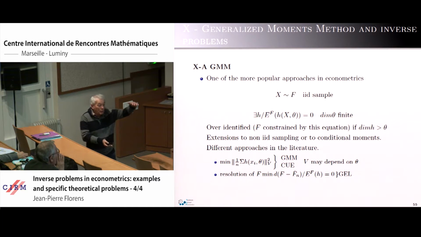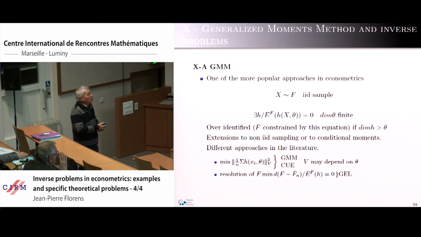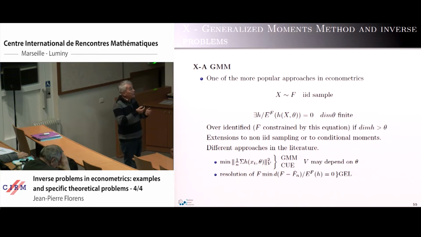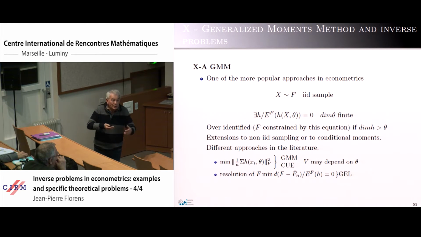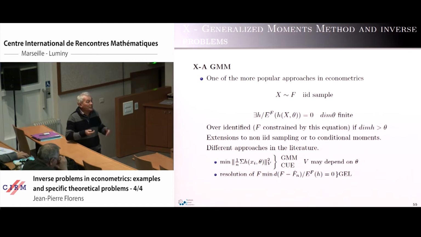So we have more equations than parameters, and so we say that not all the functions f satisfy this property here. The true function should satisfy the property, but that is not the case in general. In particular, if you plug into this equation any estimation of f, if you take the empirical mean here, there is no theta which satisfies this equation for the empirical mean. So this is because we have constraints, and it is a structural approach in econometrics. We have more equations than the parameters we want to estimate.